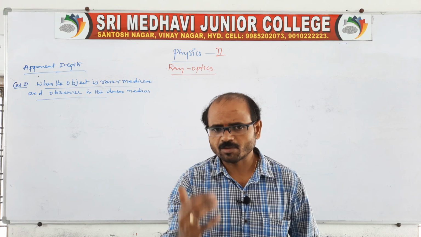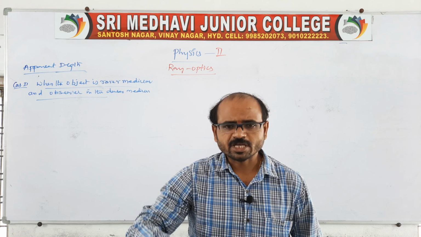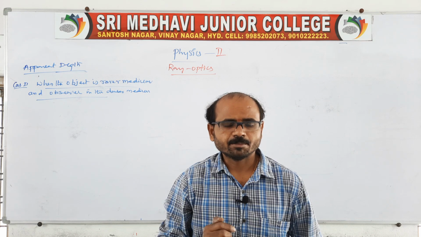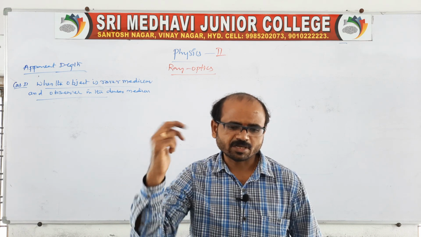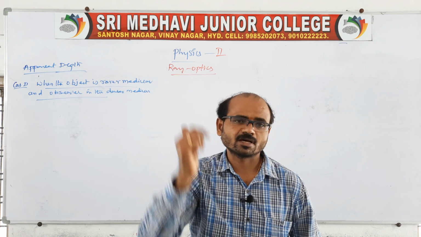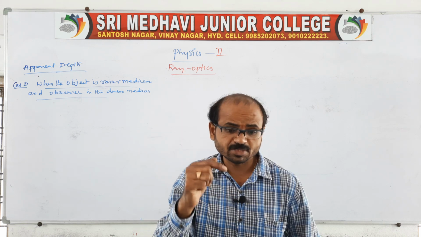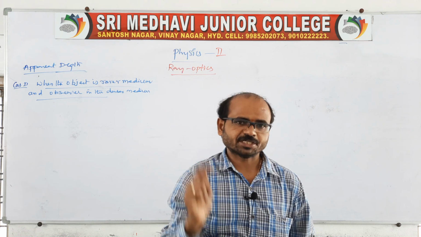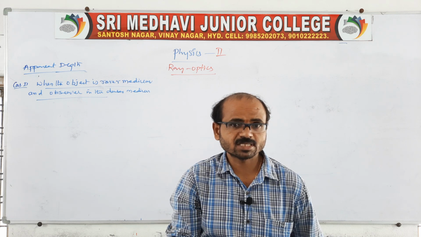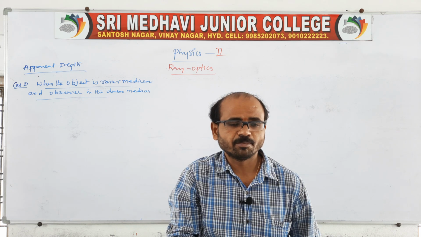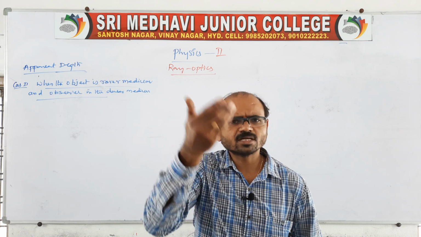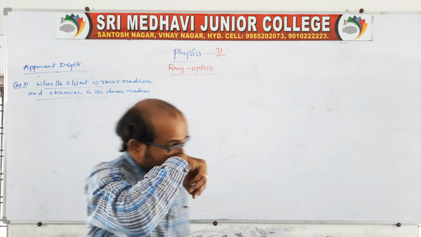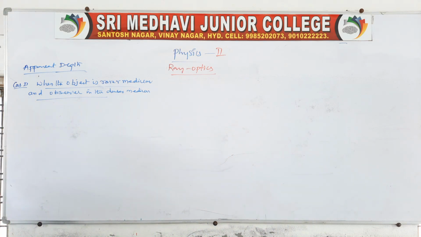See, in the case of an object in the denser medium, the image is shifted up because the observer is in the rarer medium. Now it is the reverse: the observer is in the denser medium, and the object is in the rarer medium. When the observer is observing the object from the denser medium, the image will be shifted above the object. Like that, if the object is in the rarer medium, the image will be shifted above the object. Let me show you the diagram also.